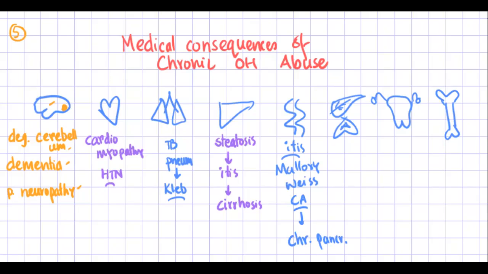Now let's talk about the endocrine consequences of alcohol abuse. Alcohol can lead to hypoglycemia, a common complication in ketosis. It can manifest just like Cushing syndrome. So this is known as pseudo-Cushing syndrome. And it can increase the level of uric acid. That is a metabolic complication of alcohol abuse.